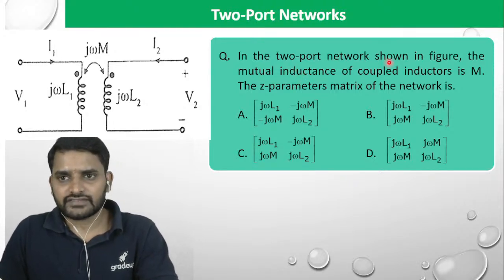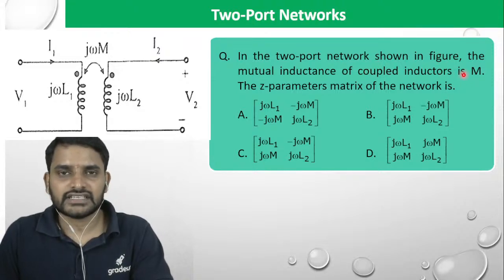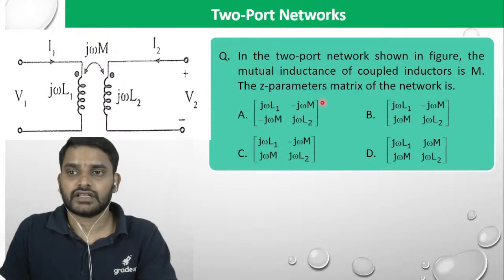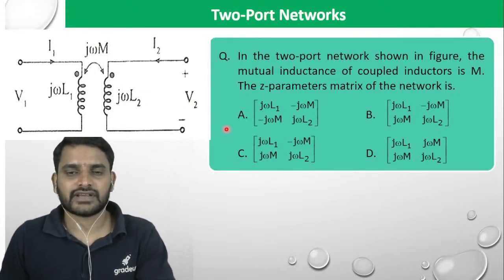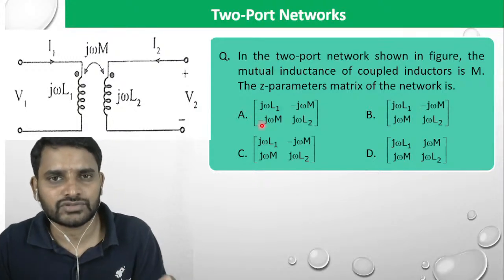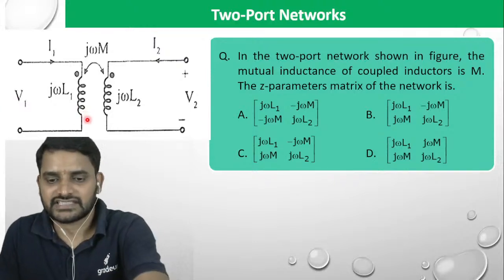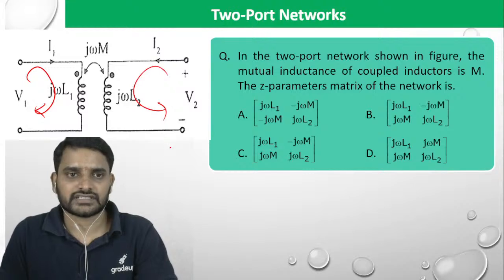In the two-port network shown in the figure, the mutual inductance of the coupled inductor is M. The Z parameter matrix of the network is, we want the Z parameter matrix, like Z11, Z22, Z12. So simply, if you want Z, you find out the V-I relation, the voltage and current relation. Write a loop equation here.